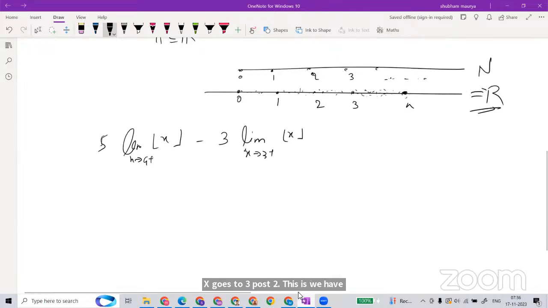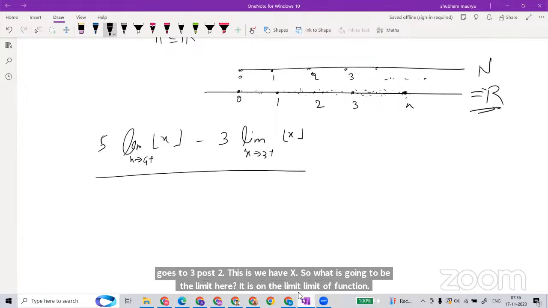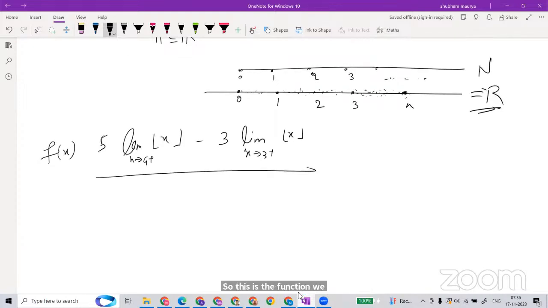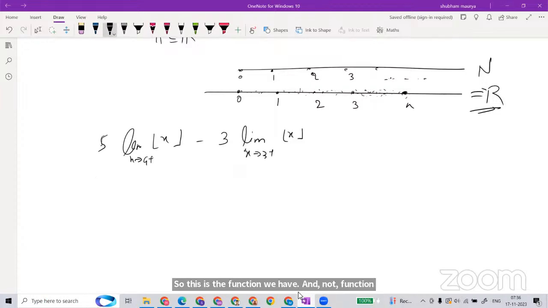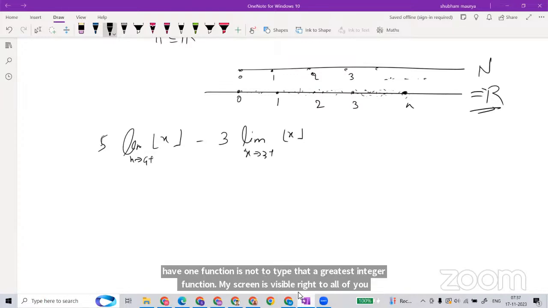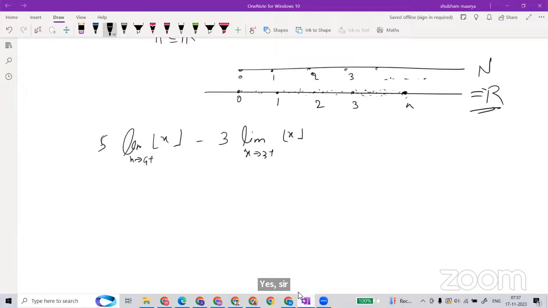It is on the limit of a function. So this is the function we have, f(x). Whatever the function, a limit is given. We have two types of function here, including the greatest integer function. My screen is visible, right, to all of you? Yes, sir. Okay.